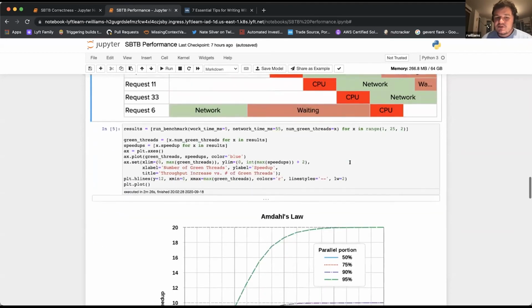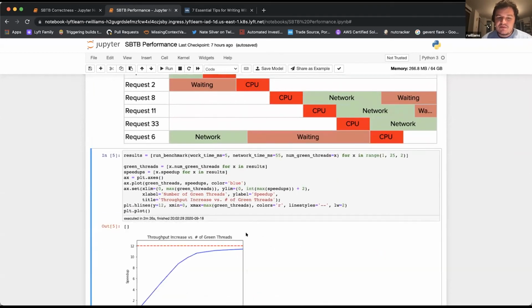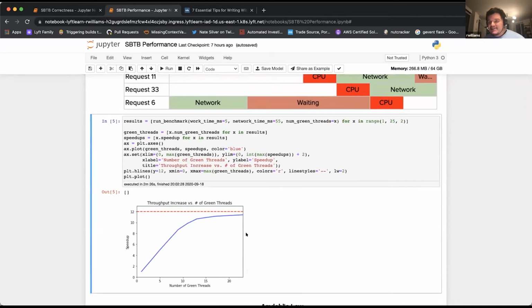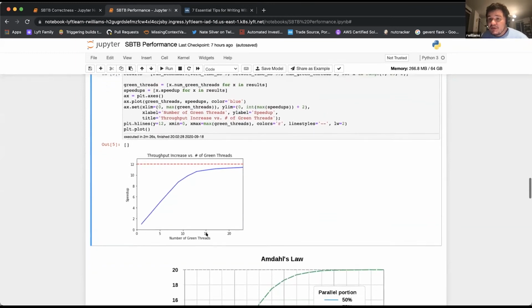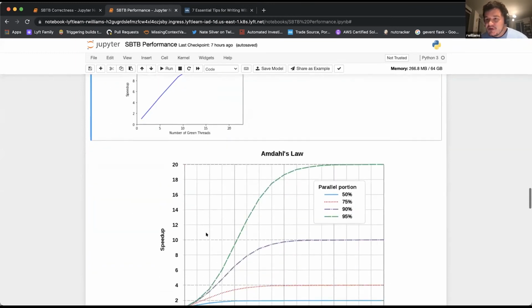Of course, because this is a Jupyter notebook, we can run this benchmark over and over again and see some patterns. And so we see that for this benchmark, for these settings of 5 milliseconds of CPU work and 55 of network work, we asymptote to about 12, that we are never able to get more than a 12x throughput increase. And if you're familiar with any operational research, this probably reminds you of Amdahl's law.